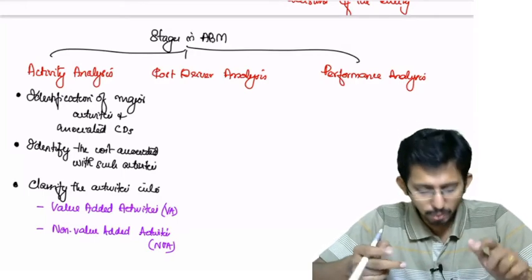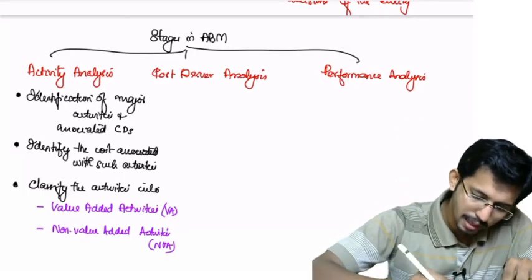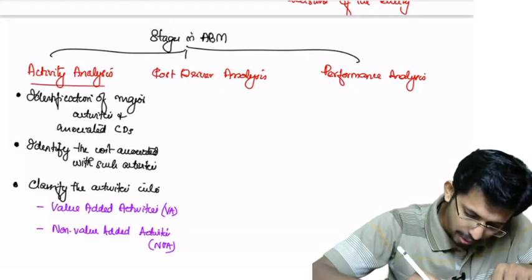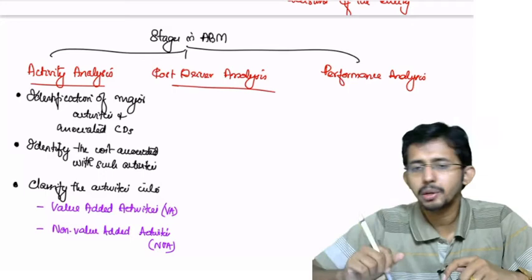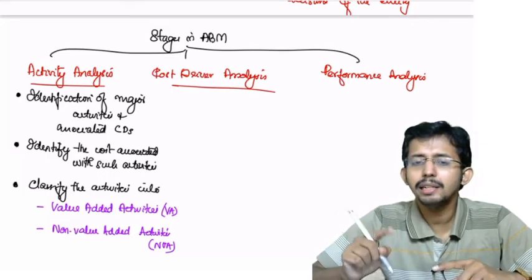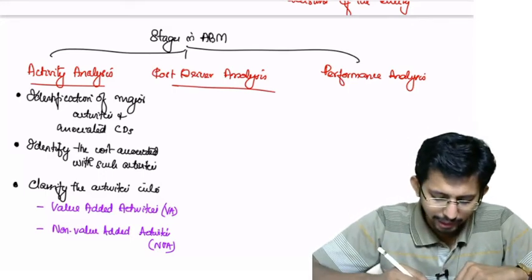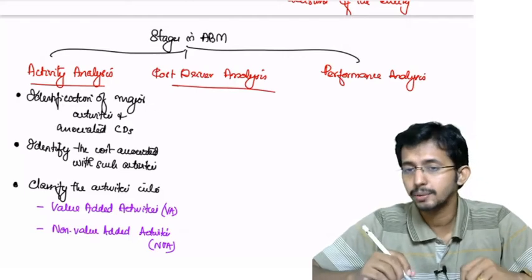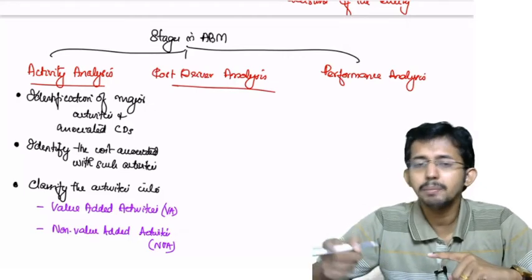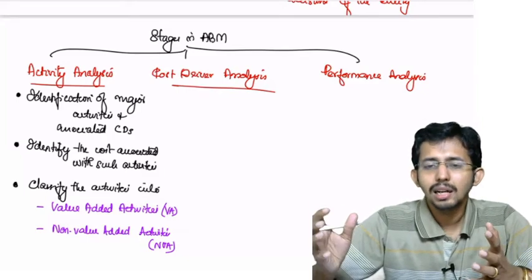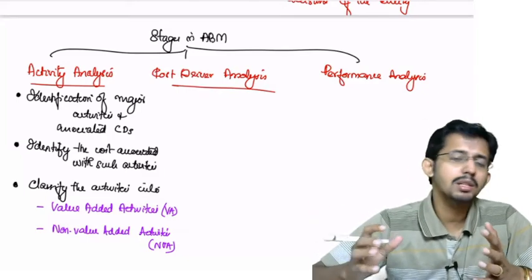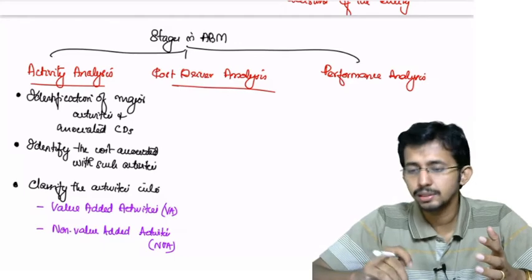Now you need to move to the next step, and the next step is what is known as cost driver analysis. In the first step we identified the cost drivers, because unless you identify the cost drivers, it is very difficult to identify the cost associated with each activity, because the cost is driven by the cost driver. So unless you identify the cost drivers, you can't identify how much cost is to be allocated to each activity.